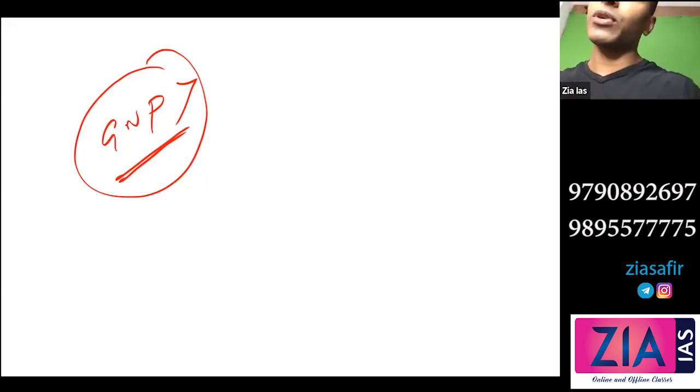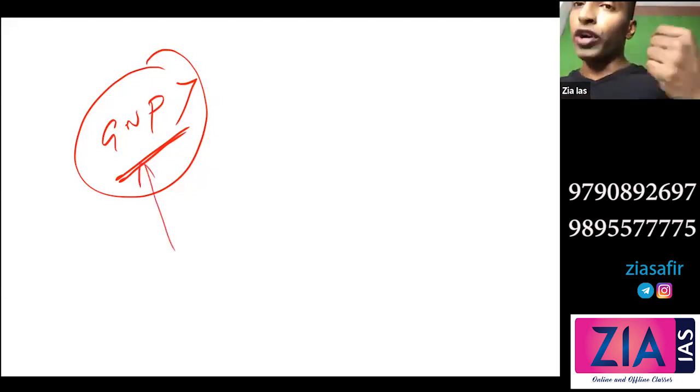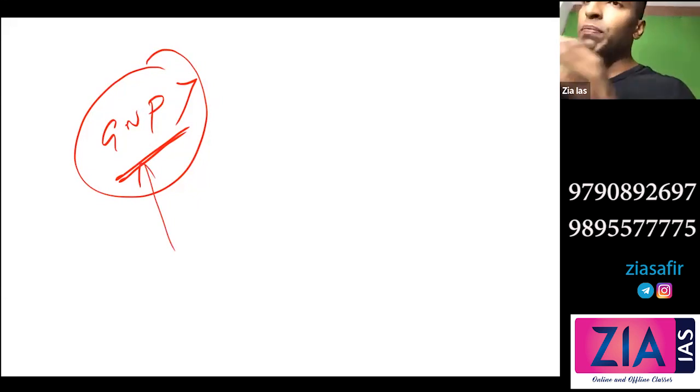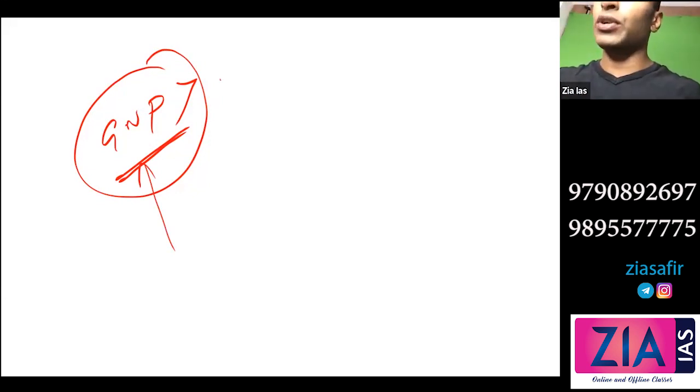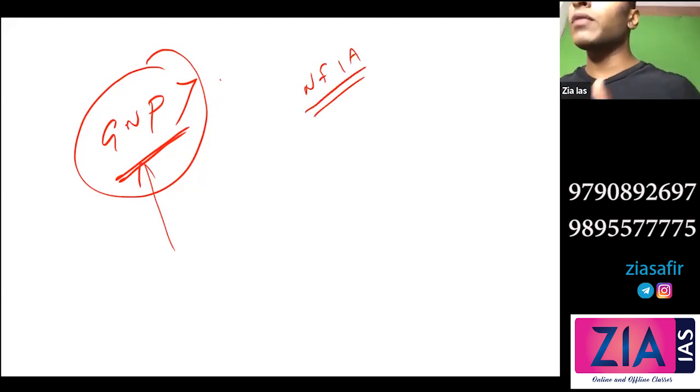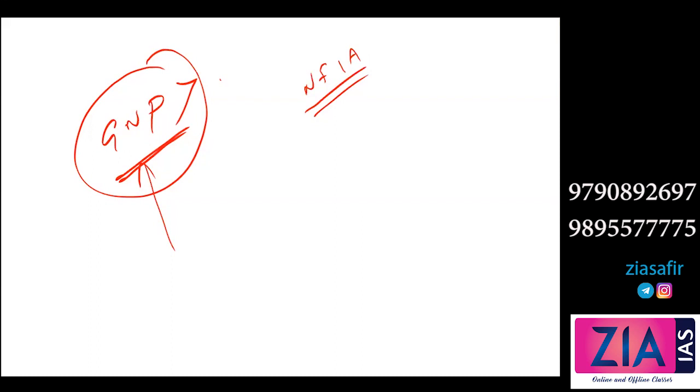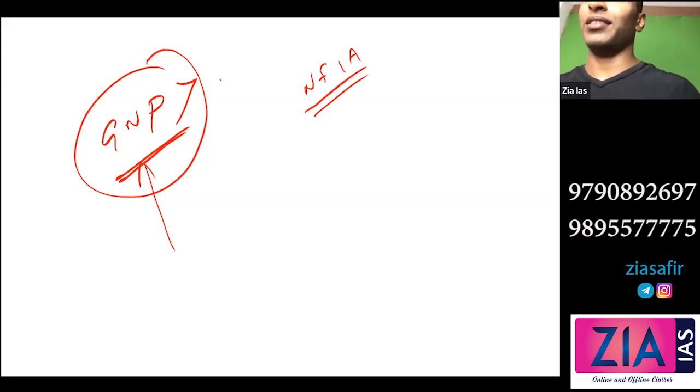And when we talk about national income, we will also talk about NNP, that means net national product, which is connected to GNP. Whatever is earned by Indians is more important, so GNP should be more. That is desirable. I'm not saying GDP more is not desirable, but GNP being less means NFIA is negative. All the income earned by foreigners in India, they will take it and it is going out. It is earned in India, but it is going away. There is an outflow. So GNP greater is always better. Then why do we compare economies in terms of GDP? That is as per convention. We are doing this.